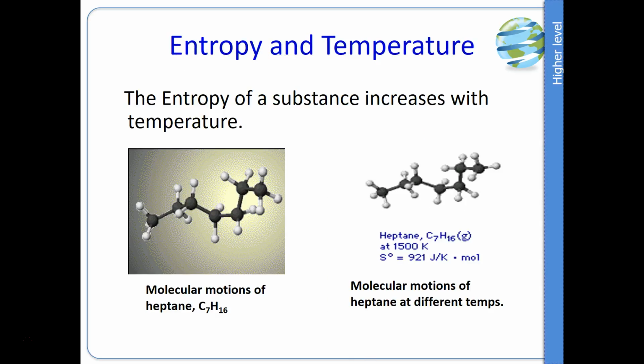So entropy and temperature. The entropy of a substance increases with temperature. As we just saw on the previous graph, there's a very steady increase in entropy as temperature increases. And that's because the particles are moving around more. If we look at this heptane molecule, which is a carbon chain with a length of 7 carbons, it can move around more, it can rotate itself more. Okay, so there's all the different motions it can have. And that's easier at higher temperatures, so it's more disordered.